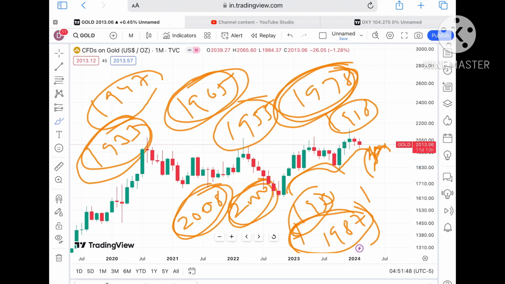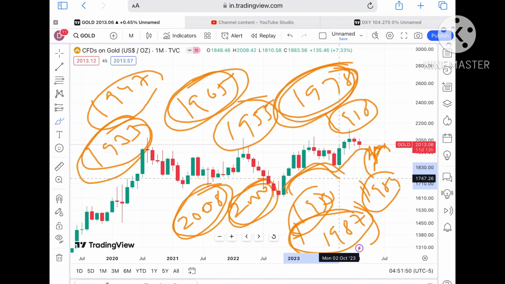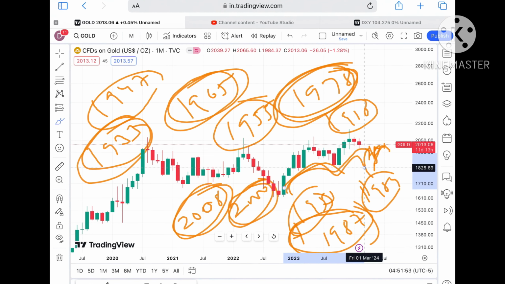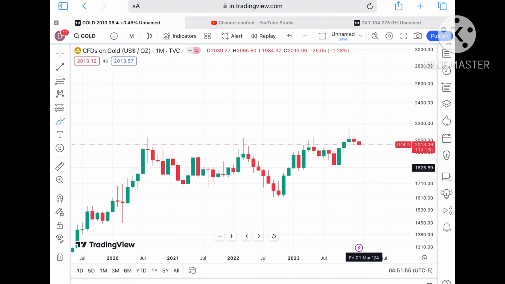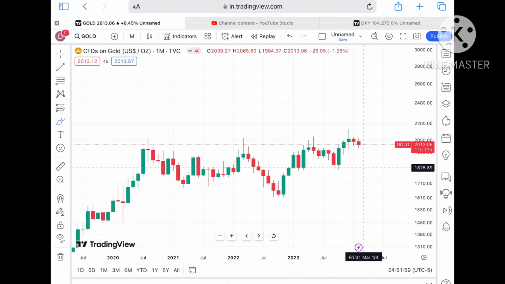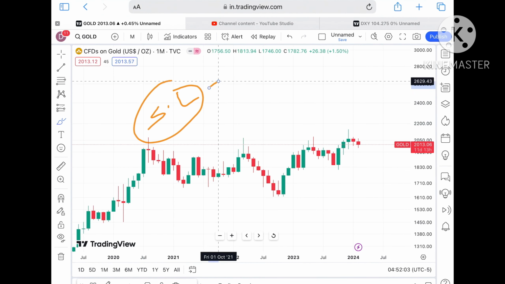Keep that in mind. There is a higher chance of falling further low if the price started moving below a level of around 1984. Okay, because this pattern will support in this particular level. But as I've already explained to you, the market is always uncertain. So if you're thinking that the market will move as per you, no, it will not.